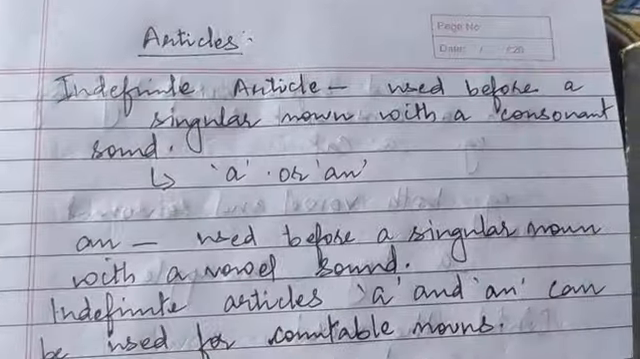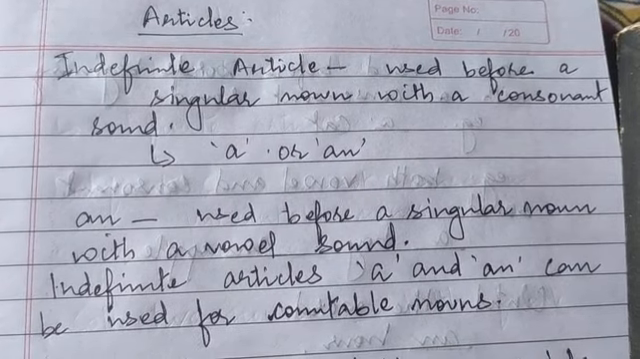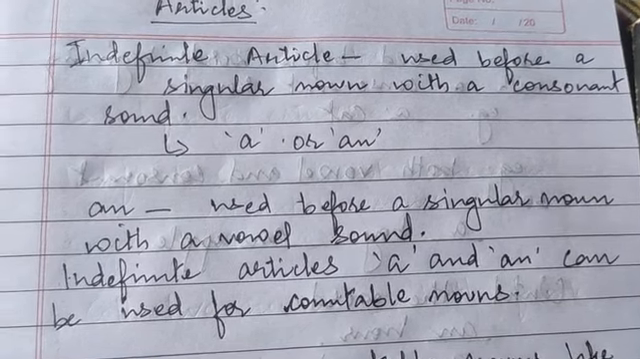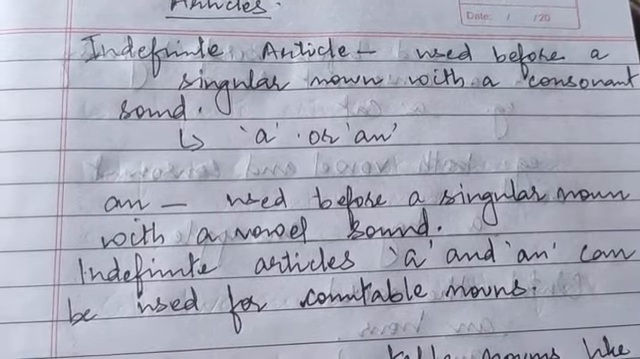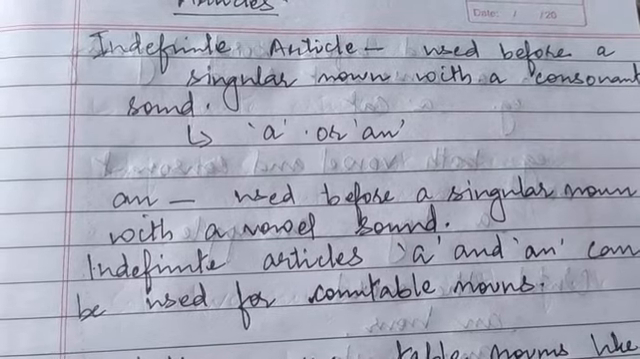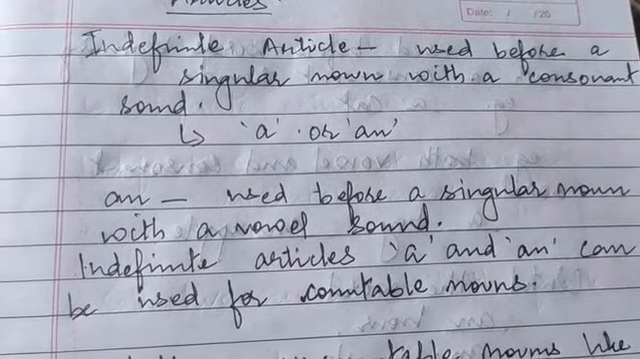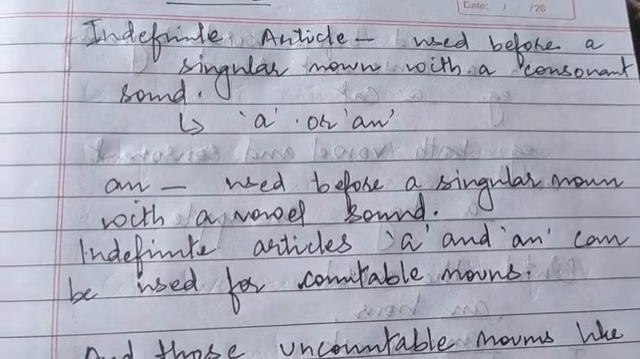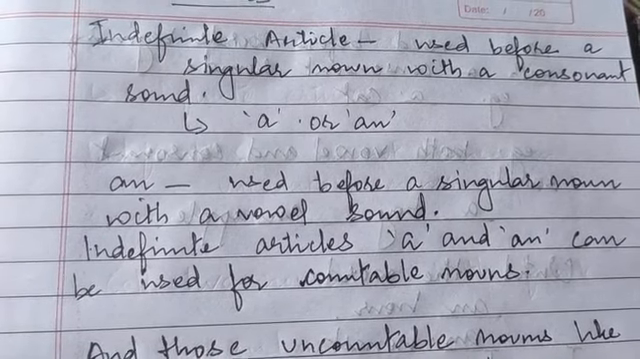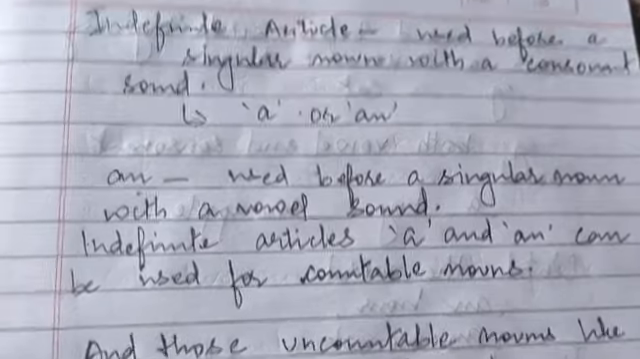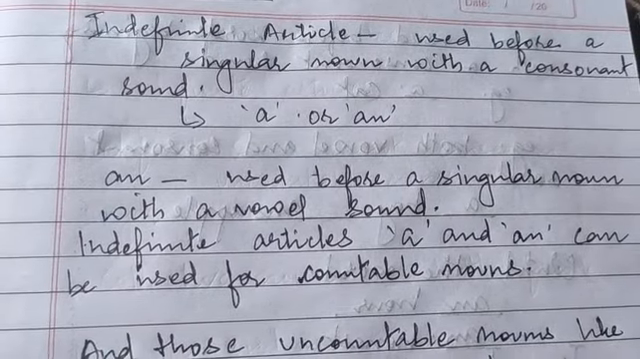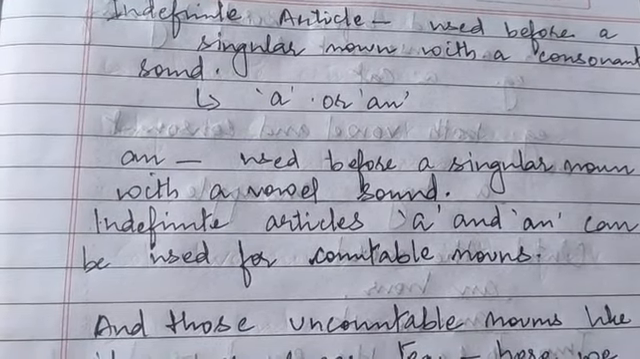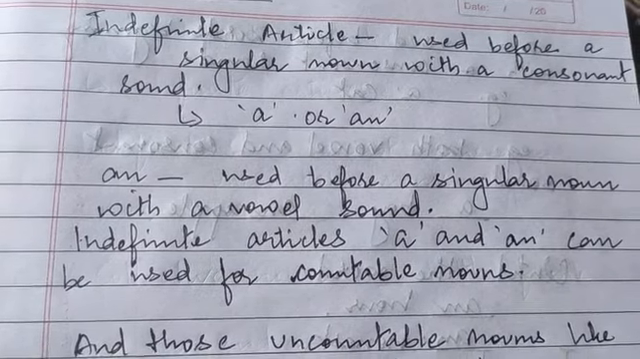Okay. So, what is an indefinite article? An indefinite article is used before a singular noun with a consonant sound. You have to make sure that it is a singular noun. We always use an article in front of the noun. I will tell you that the articles a and an fall in this category, that is, the category of indefinite articles.